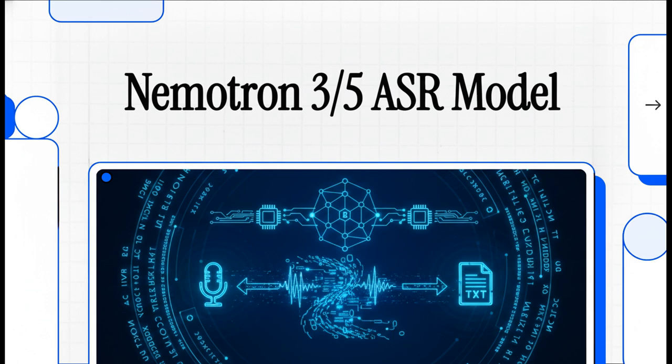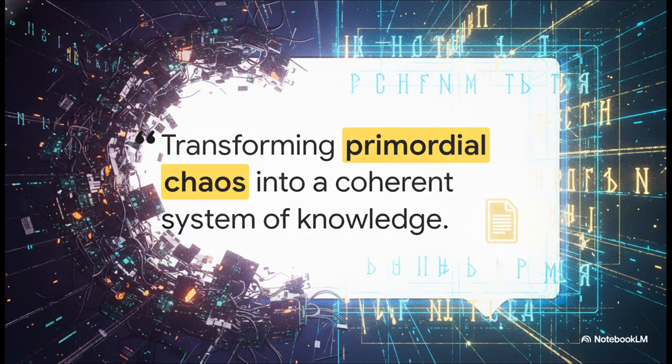Today, we're stepping into a digital fairy tale. I am absolutely thrilled to share this explainer of the Nemotron 3.5 ASR system from NVIDIA. It's a modern marvel wrapped in digital wonder. Like true magic, it instantly translates live speech into high-quality text right before your eyes, transforming primordial chaos into a coherent system of knowledge. Just think about the ancient sages for a moment. Long ago, they crafted strict and clear alphabets to bring order to confusion. Well, our new neural network does exactly the same thing.